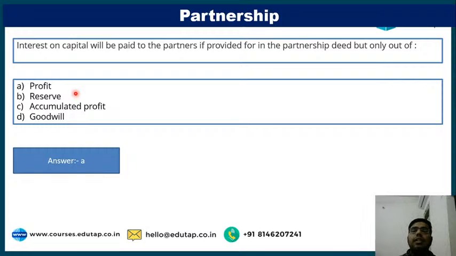In the question, you can see the language. Interest on capital will be paid to partners if it is provided for in the partnership deed, but only out of. So when only out of is written, you can easily guess it would be profit.